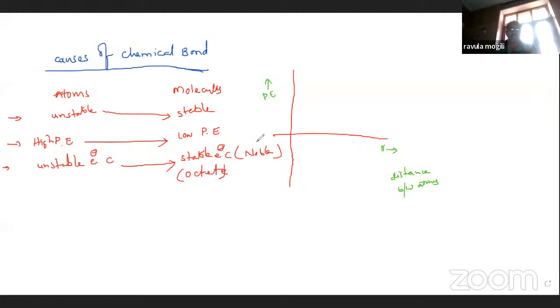So we are taking here two atoms, A and one more A. So the potential energy at this place is 0. Okay. Here we can observe that the graph can be shown like this.